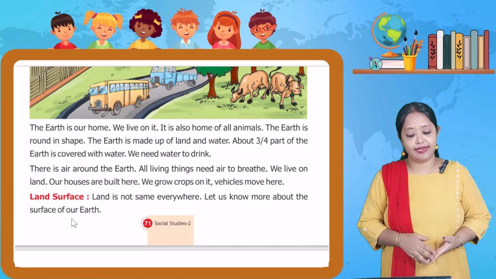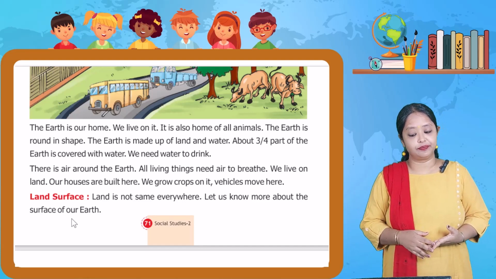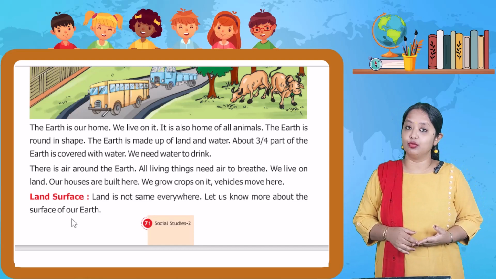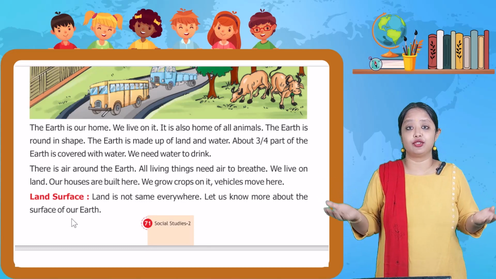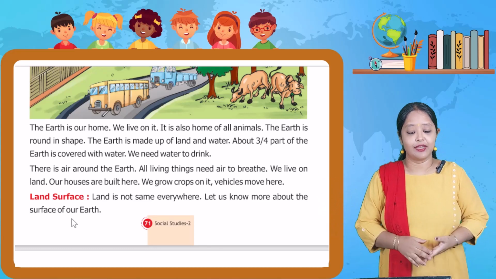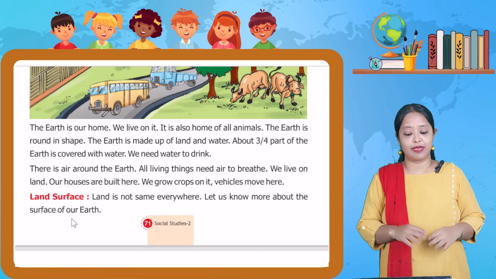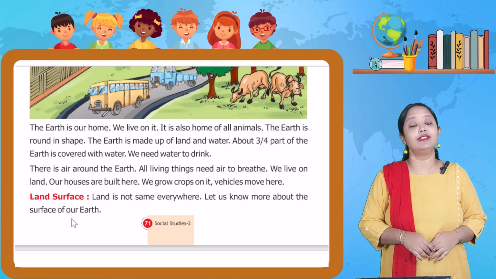We live on our land and our houses are built here. We grow crops on it. Vehicles move here. So that is what the solid part of the earth is known as the land. Land surface. Land is not the same everywhere. Let us know more about the surface of land.